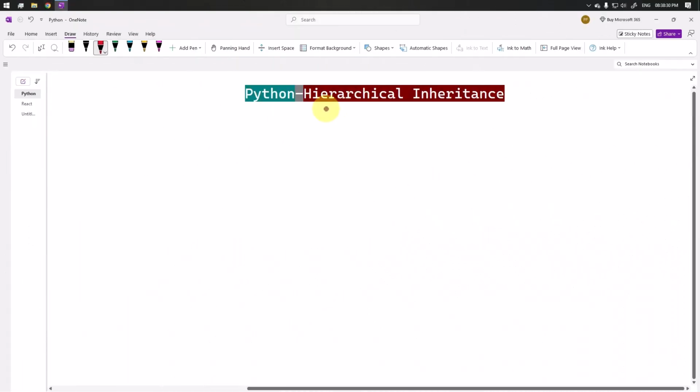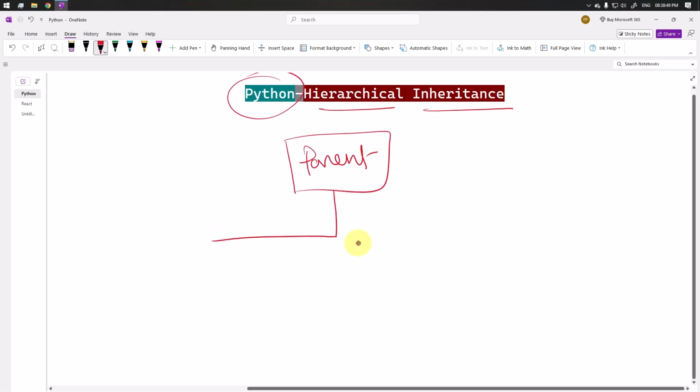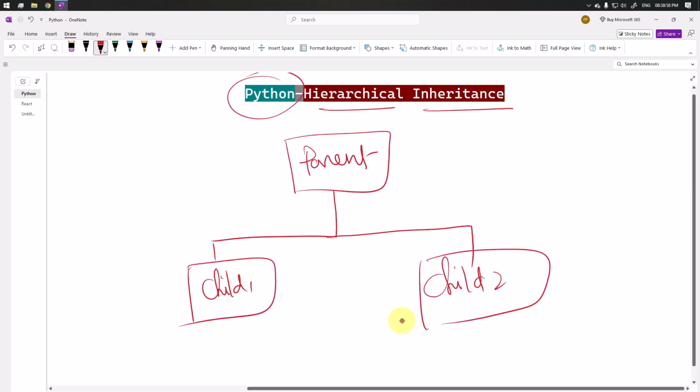So let's just talk about hierarchical inheritance in Python. Hierarchical inheritance is a type of inheritance where multiple child classes inherit from a single parent class. For example, suppose we have a single parent class. Now from this parent class we can have multiple child classes, like child 1, child 2, and this way we can have multiple child classes.